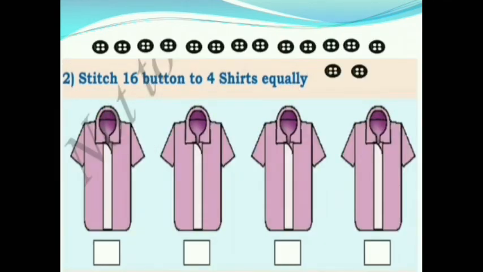Children, see this question. Stitch 16 buttons to 4 shirts equally. First we will put one button in each shirt. First we had 16 buttons. We will put one button in each shirt. How many buttons are left out? 16 minus 4 is equal to 12. 12 buttons are left out. Again we will put one button in each shirt.